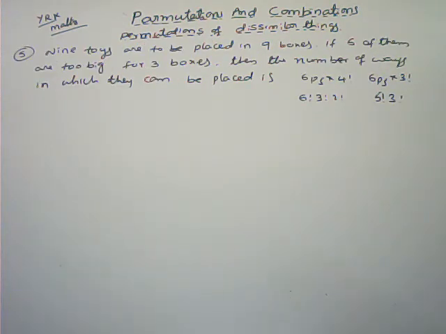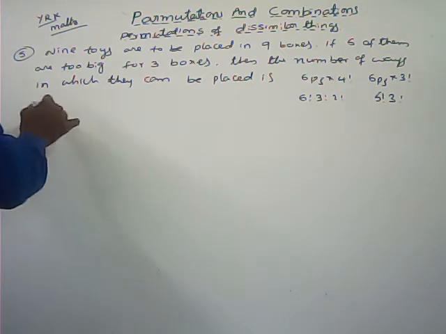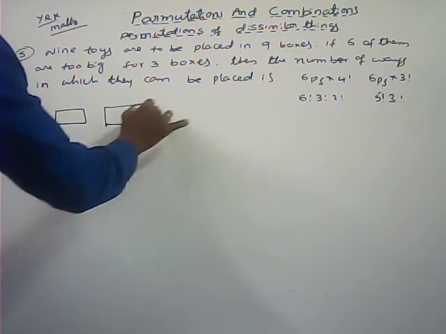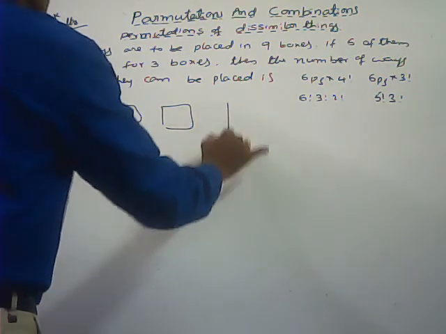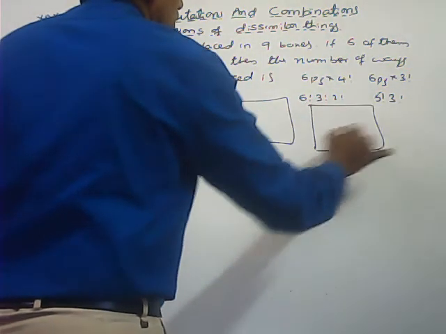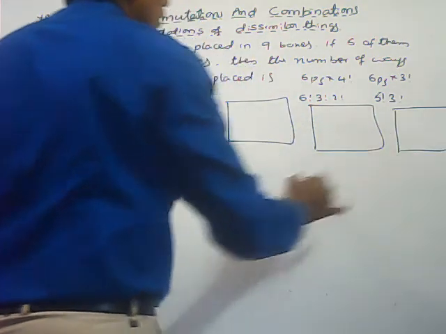Next one: 9 toys are to be placed in 9 boxes. If 5 of them are too big for 3 boxes, here total number of toys 9 are there. 5 of them are too big for 3 boxes. So here 3 boxes are small ones. The remaining 6 are, comparing with the 3, larger ones.